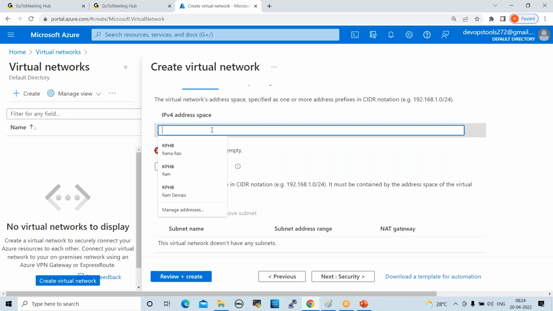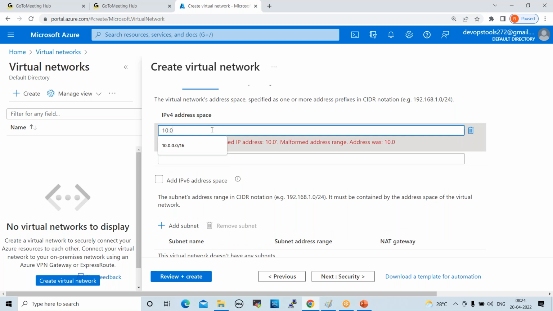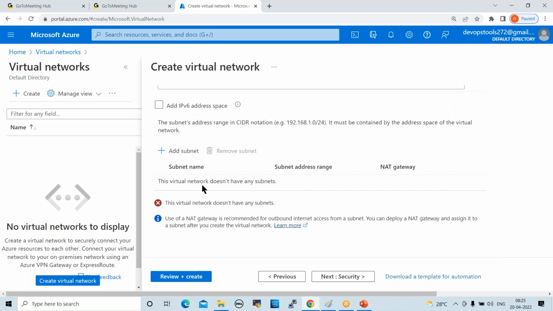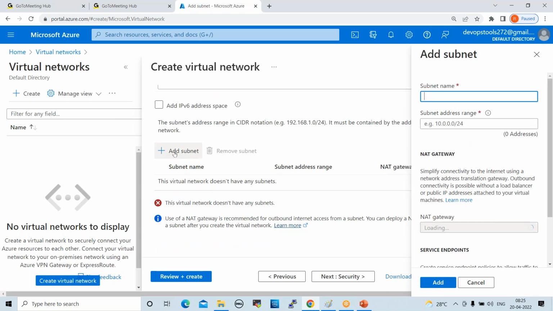Now 10.0.0.0/16. 16 means 65,531 IP addresses, right? Inside this VNet, I want to create one subnet here. Click on add subnet, subnet name, subnet 1, right?